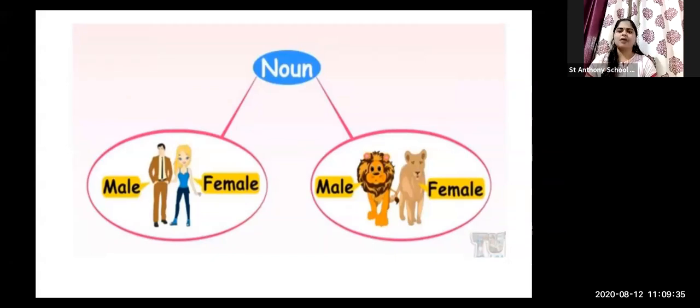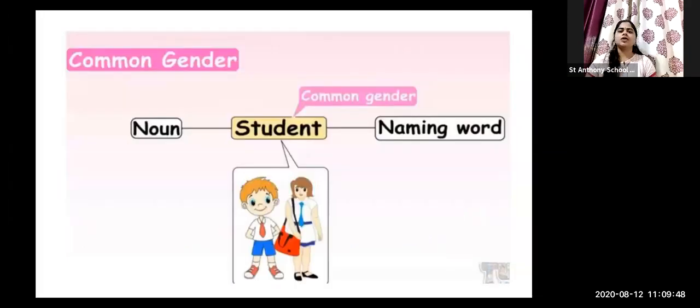We are going to see the next most important thing, that is the common and neuter gender noun. Now, nouns are of two types we have seen, male and female, and both animal and male. So we are going to first see the common gender noun. What are we going to see? Common gender noun. Now you may be thinking, teacher, we have already seen the common and proper noun in the second standard. Pooja teacher taught us common and proper noun, capital letter, everything. What is this common gender noun?